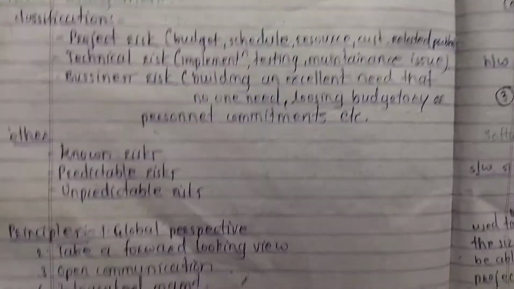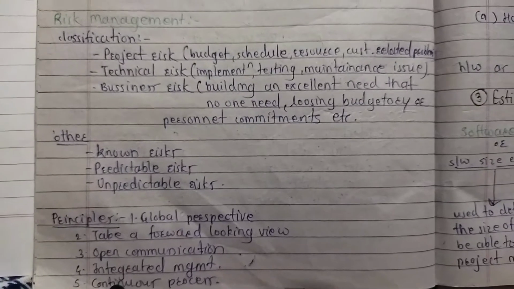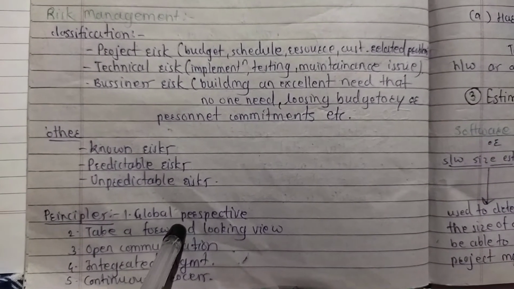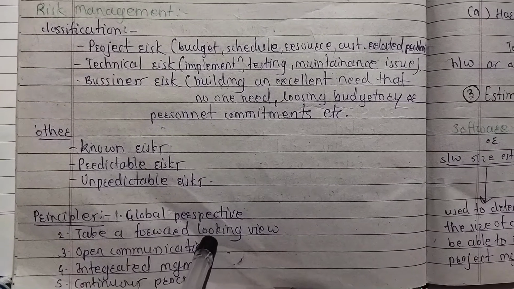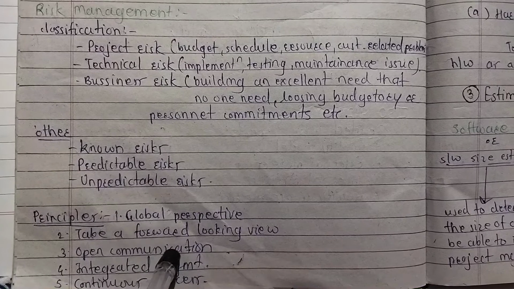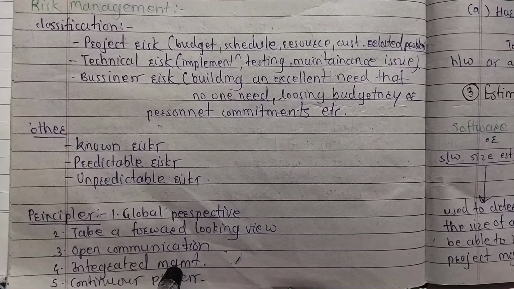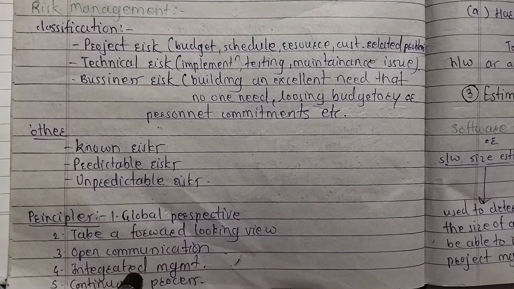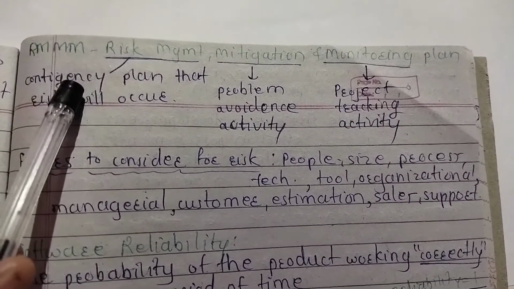Okay, there are different principles of this risk management. Global perspective, risk should be handled globally. Take a forward looking view. Open communication, how to handle that risk. An integrated management team should work together to manage that risk, and it is a continuous process. Next is RMMM. What is RMMM?